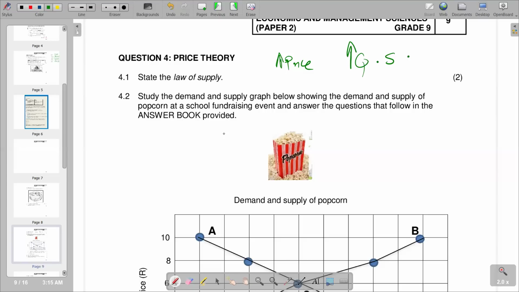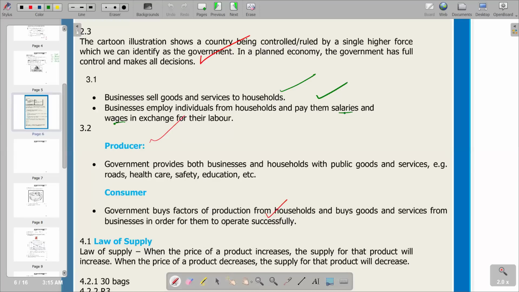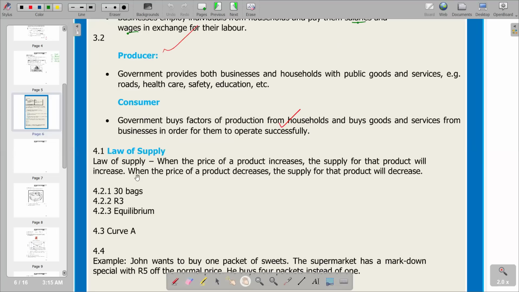So this is the explanation that we are just going to show on your answer section. So we go there on 4.1. You see that the explanation we have is saying law of supply is when the price of a product increases, the supply for that product will increase, which shows exactly as we explained. And when the price of a product decreases, the supply of that product will also decrease. So in other words, those two variables move in the same direction.